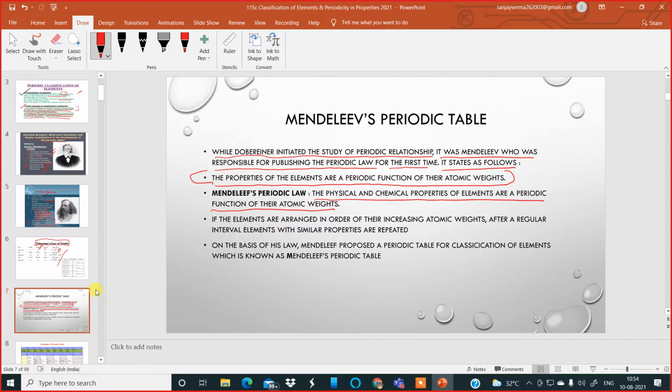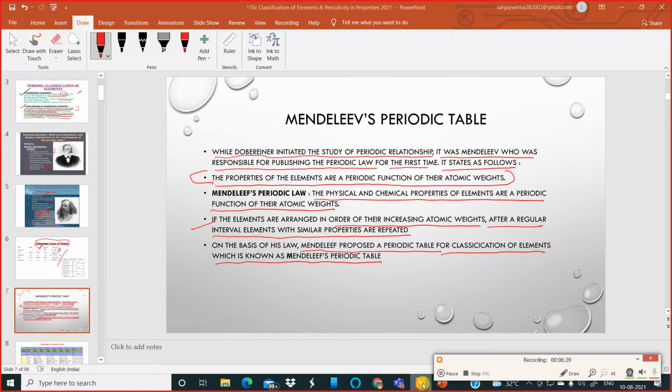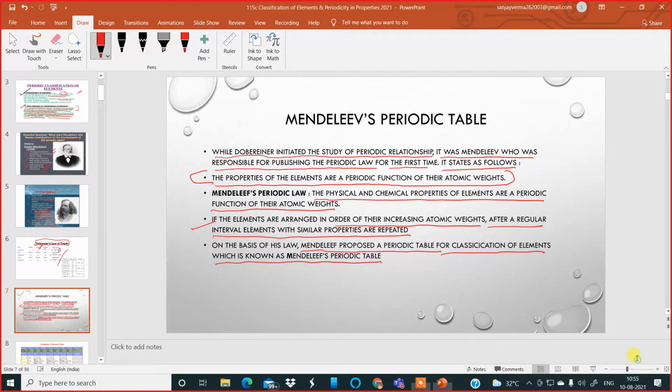Now, if the elements are arranged in order of increasing atomic weights, after a regular interval, elements with similar properties are repeated again and again. That's why we have different periods. On the basis of this law, Mendeleev proposed a periodic table for classification of elements, which is known as Mendeleev's periodic table. That is an important point to remember.